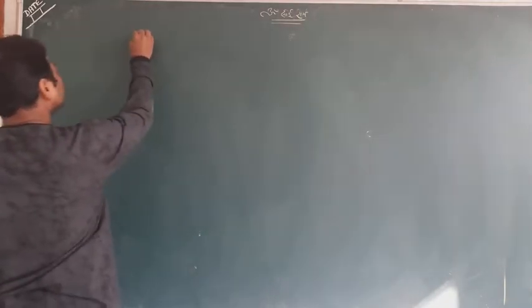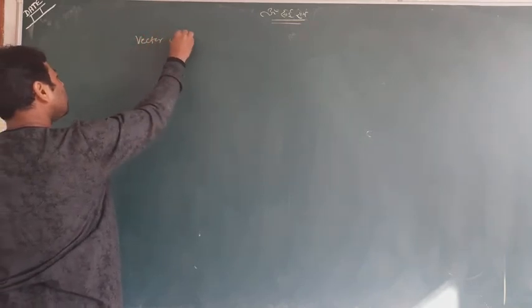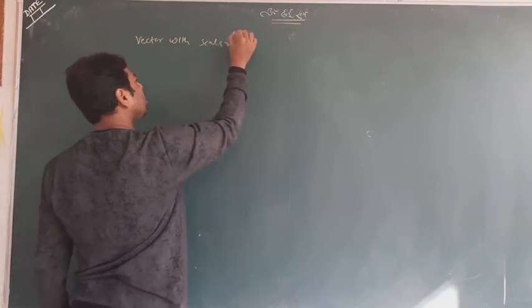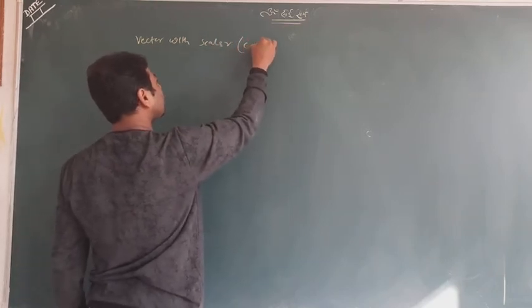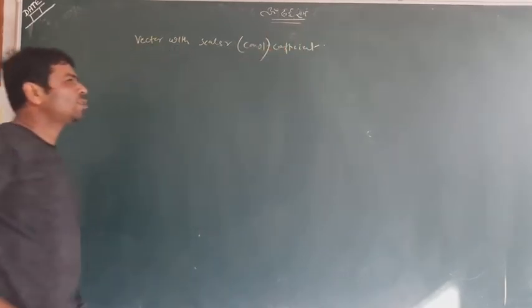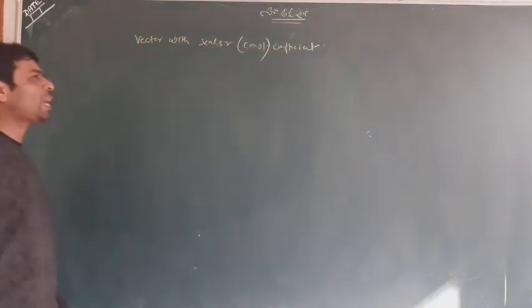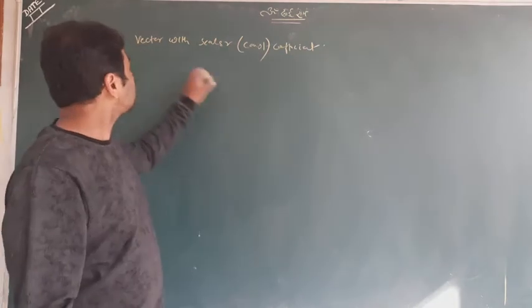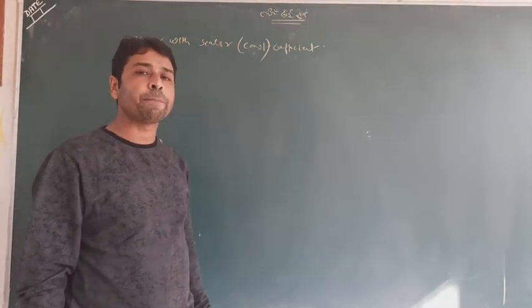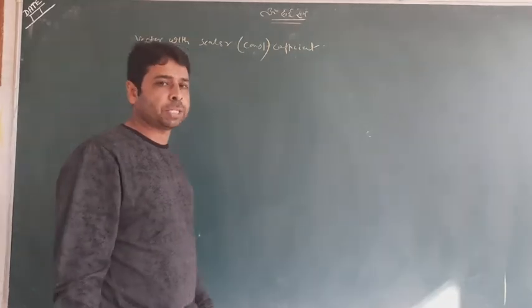Actually, I would say a vector with a scalar or constant coefficient. That is a different language I used here. That is, the vector with a scalar or constant coefficient. What does it mean?